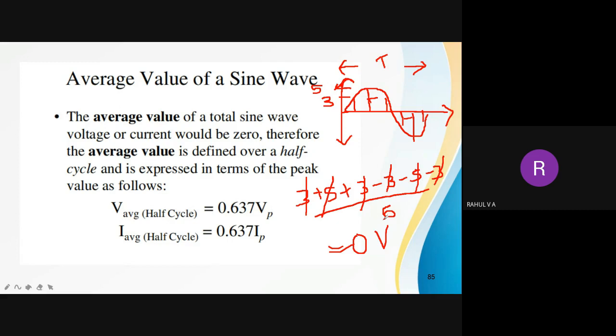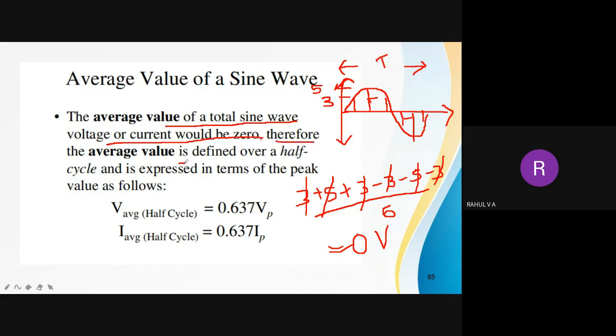That is the reason, because this AC waveform has positive half cycles and negative half cycles. For every positive value in the positive half cycle, you will have a negative value in the negative half cycle. Average means addition divided by total instances, so when you add everything, you get 0. So the definition is here: the average value of a total sine wave voltage or current would be 0.